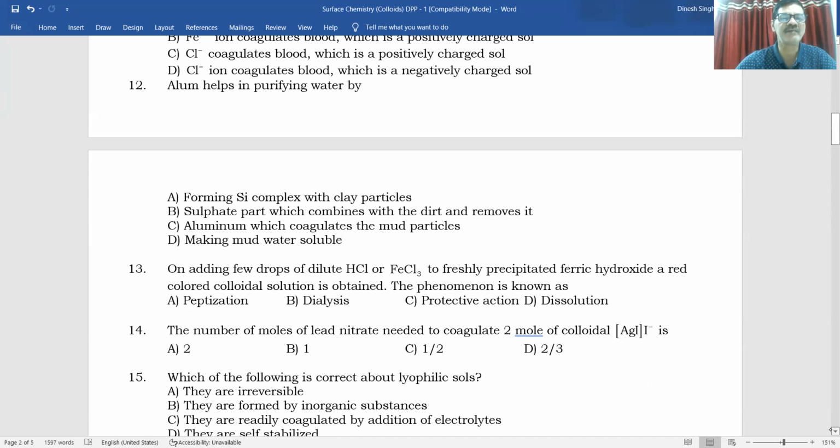Alum helps in purifying water. Suppose we add potassium alum in powdered form to the water, it will purify the water. How will it purify the water? Because aluminium forms a complex with clay particles, the sulfate part combines with dirt and removes it, and aluminium coagulates the mud. Aluminium will coagulate what? Mud particles, so they will settle down in the form of precipitate. So for the 12th question, answer C should be there. Yes, answer C is there.